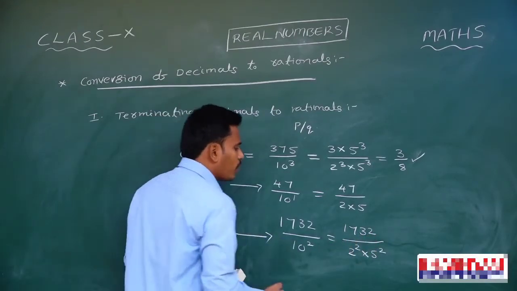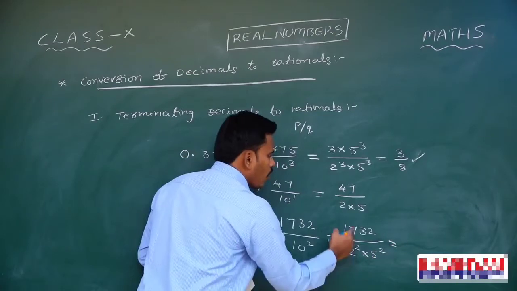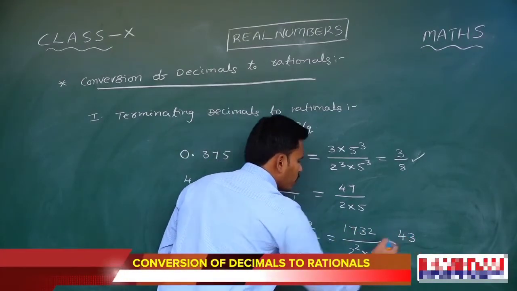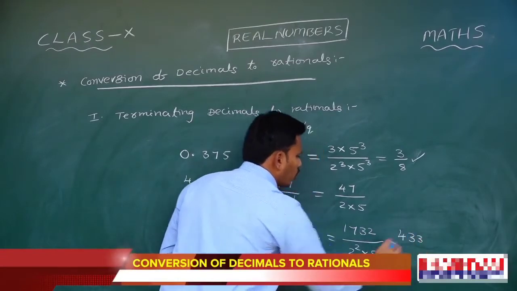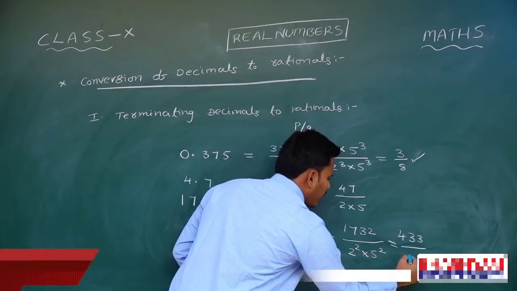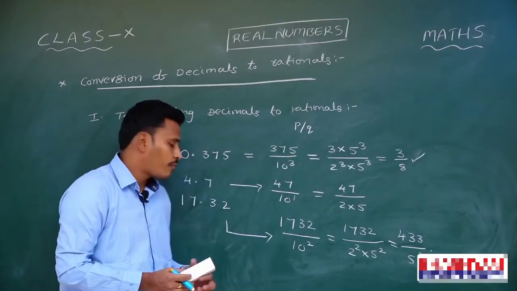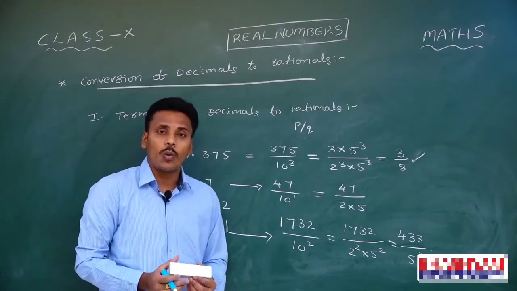So, if you divide with this 4, how does it become? 4 4s is 16 and I have 1 3. 4 3s is 12 and 1 2, 4 3s is 12. 433 divided by 5 square is the simplest p by q form for the given decimal. Have a look once again.